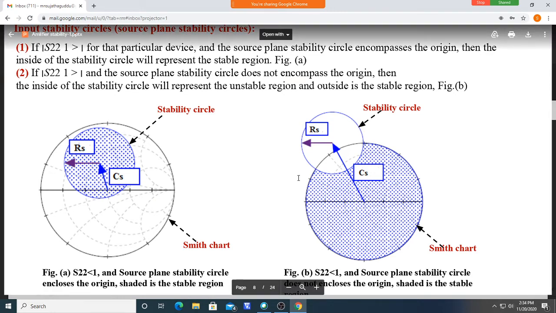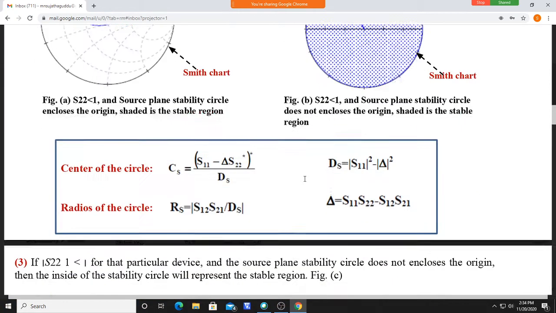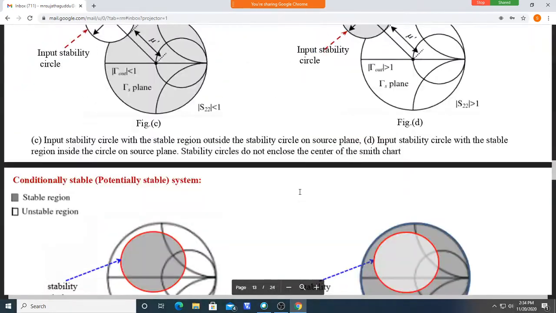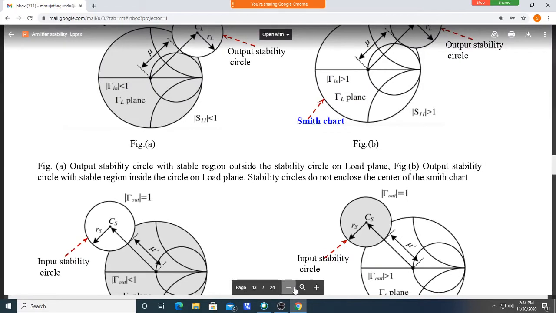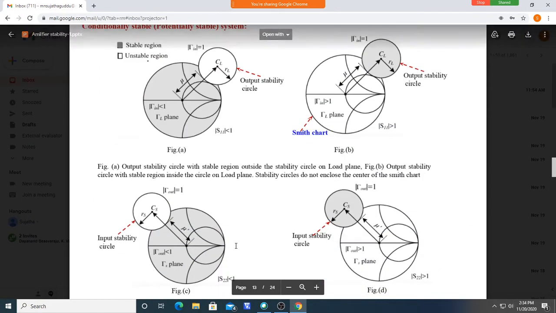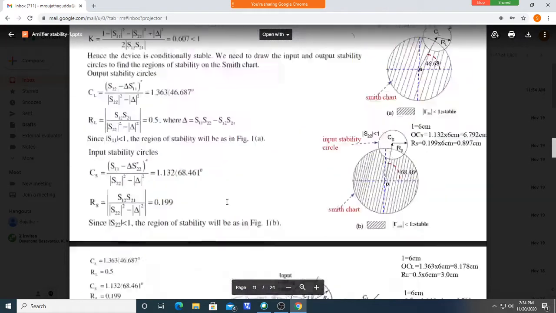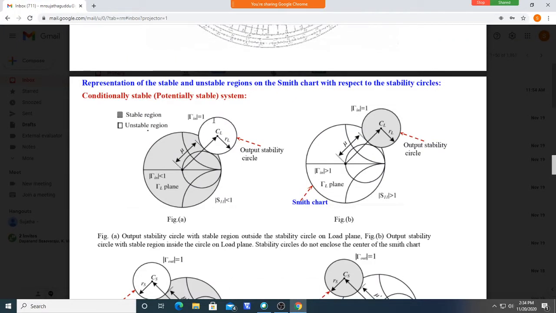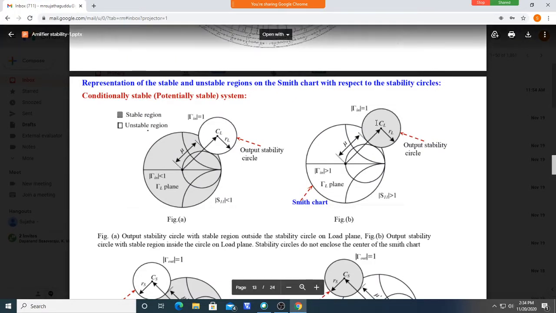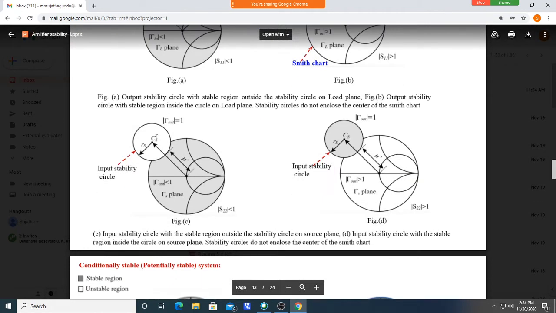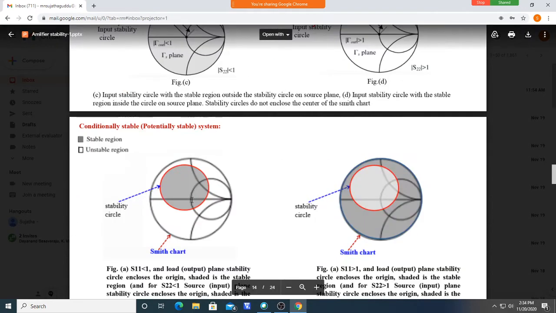I will show you one more here. Draw the stability circles. The stability circle may be like this, or it may be anywhere like this.